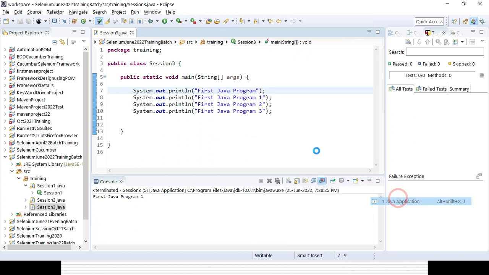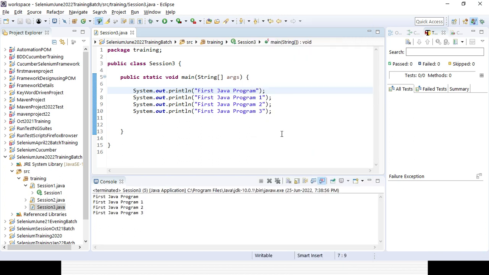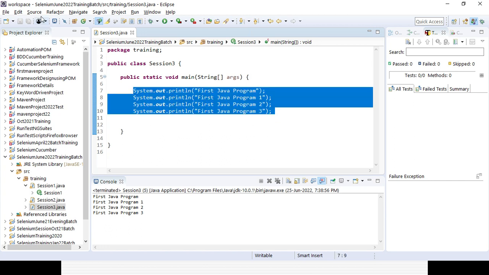Sometimes comments are also required, so it is better that you know all the options for how to comment out. Let's comment out everything now, and we'll go to the other topics.